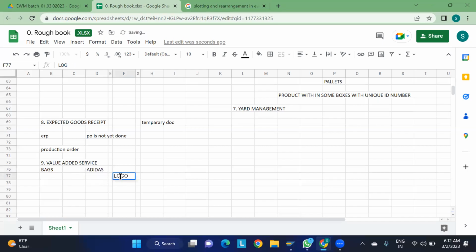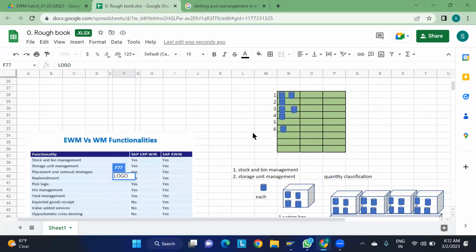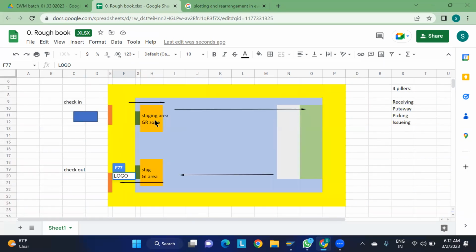Okay, put your logo on the bags. So this logo they have to keep on the bag. That is what we're going to call a value added service. Whenever we put away the product, or whenever you want, while picking also, and while putting the materials within the warehouse also, we're going to use the VAS.